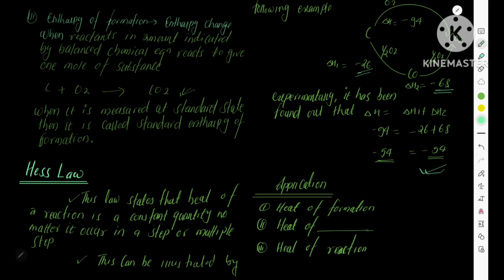Therefore, this data proves the Hess law of constant heat summation. Just a few applications of Hess law: this law is used to determine heats of formation and heats of reaction, and you can write heat of transition, and another thing you can add there.